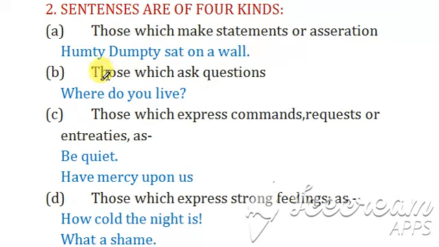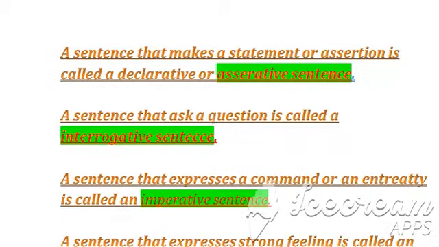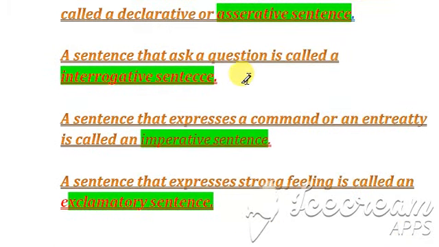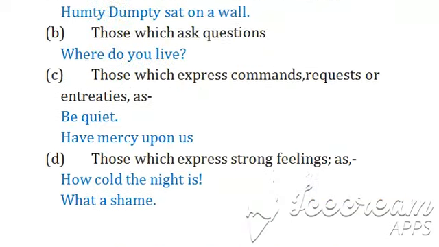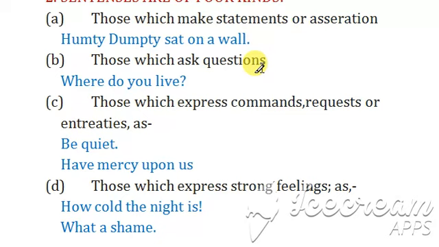So second one, we have those which ask questions. Where do you live? So here if we come to the second one, we can see that a sentence that asks a question is called an interrogative sentence. Okay, so here we can see easily that "Where do you live?" is a sentence which is expressing a sign of interrogation. So it is called an interrogative sentence.